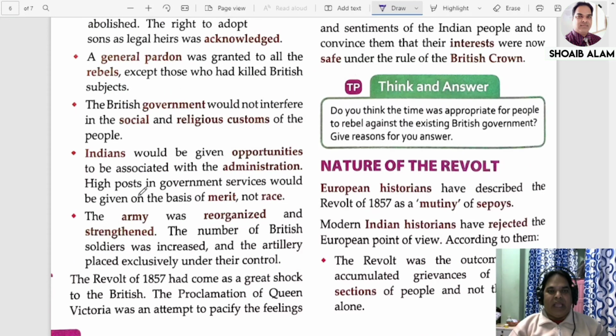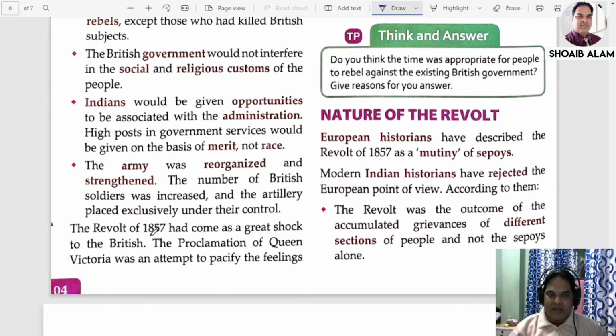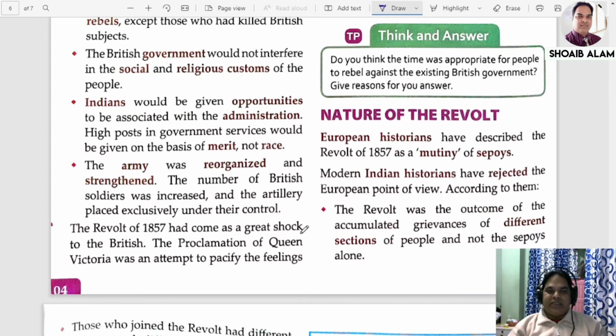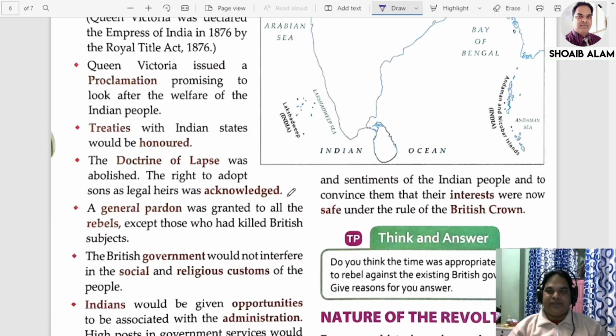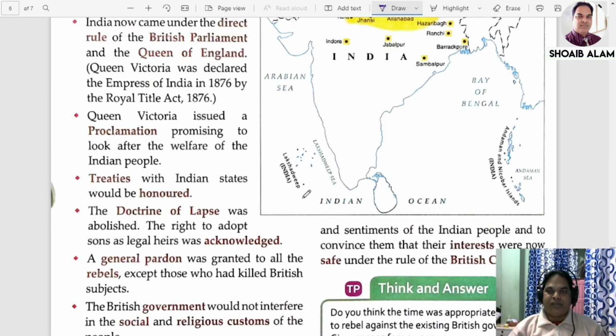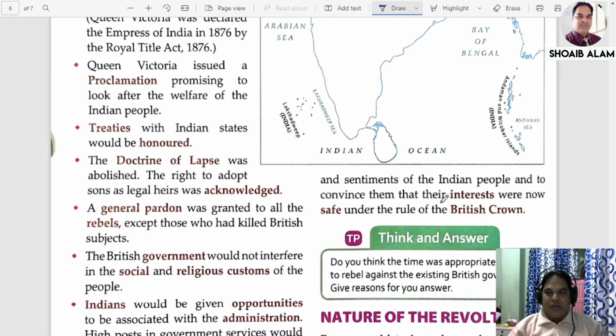Then the army was reorganized and strengthened. As you know, the weak point of the British was that Indian sepoys were more in number. That is why they got an opportunity to turn their guns against the English. That is why they now decided to reorganize the army. All the important military artillery was placed under the European soldiers only. So this is all about the Queen's Proclamation.